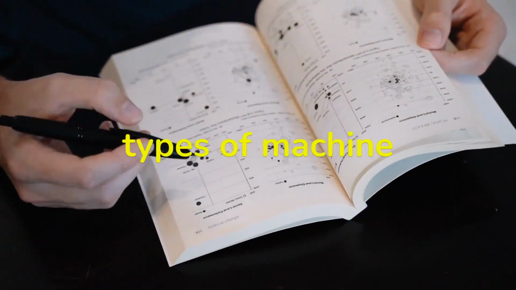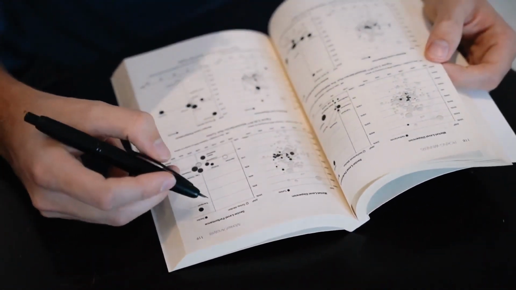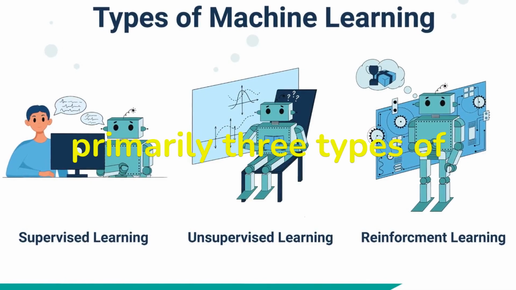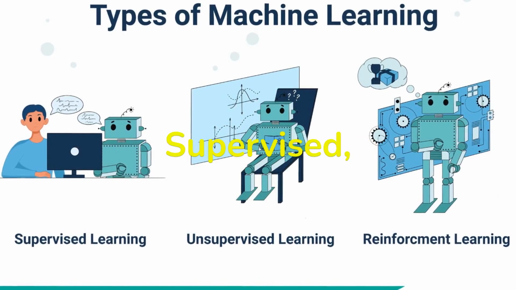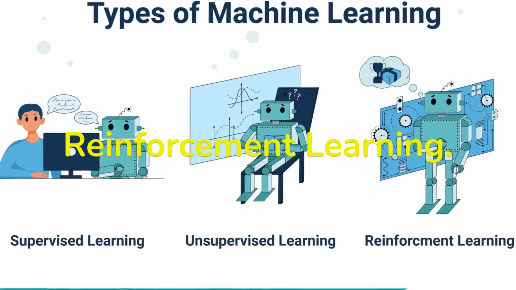So let's see the types of machine learning. There are primarily three types of machine learning: supervised, unsupervised, and reinforcement learning.